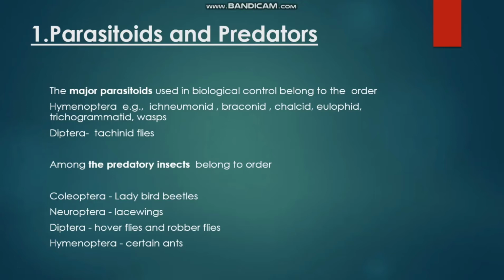Among the predatory insects, they belong to order Coleoptera, example is ladybird beetle. Order Neuroptera, example lacewings. In Diptera order, hoverflies and robberflies. In Hymenoptera orders, the predatory insects are certain ants.